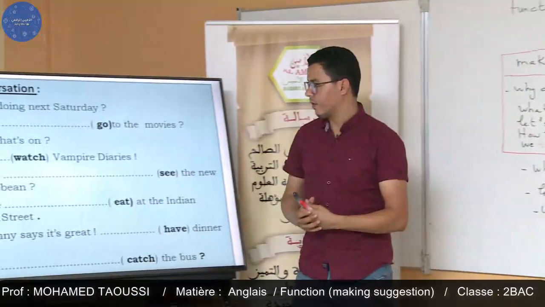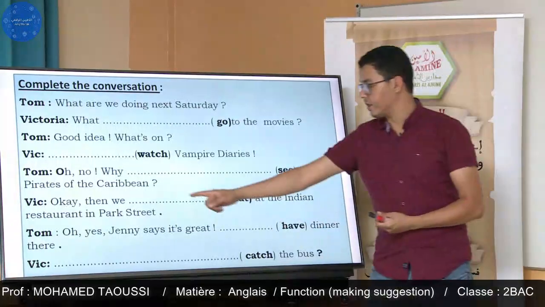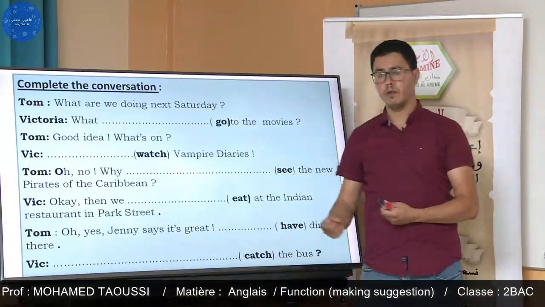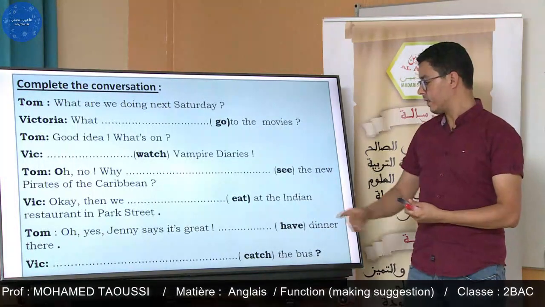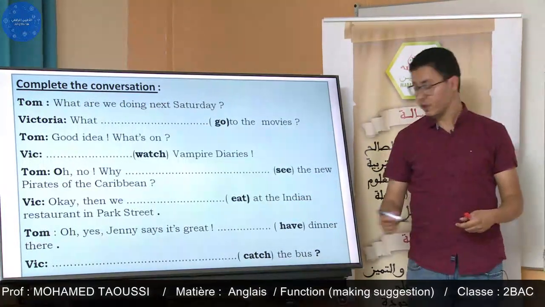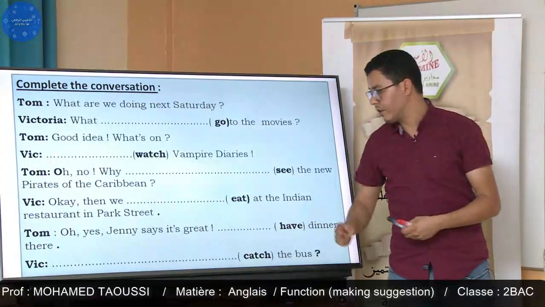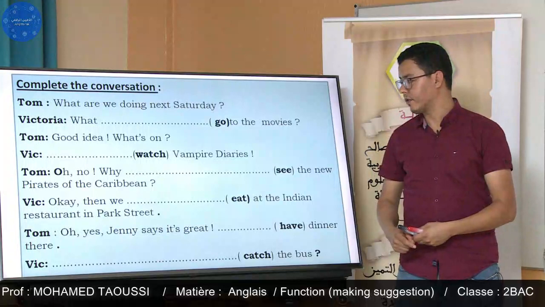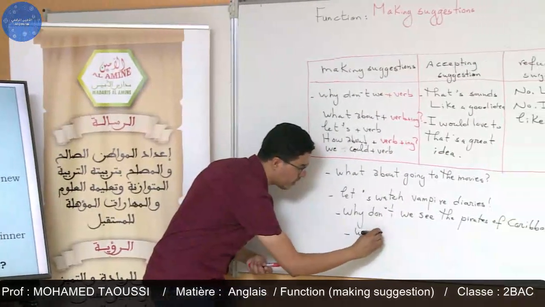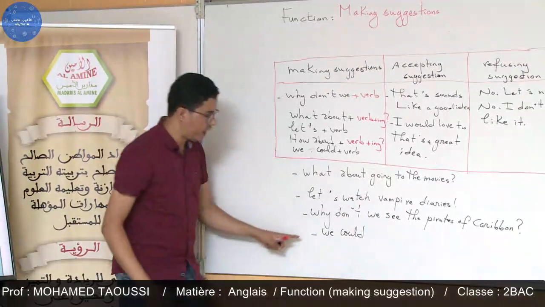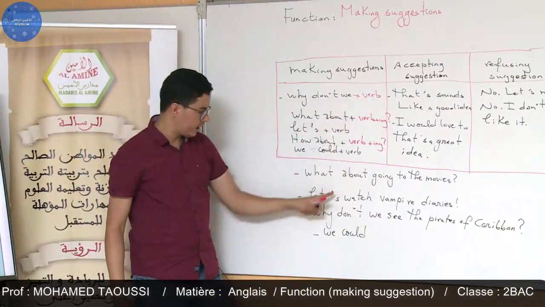So Victoria accepts Tom's suggestion, and she says, okay. Then after we finish watching the new Pirates of the Caribbean, she suggests going to the Indian restaurant in Park Street. So then we can say, we could eat. Also we have here we could. We can say why don't we see, with a verb infinitive. Let's watch.